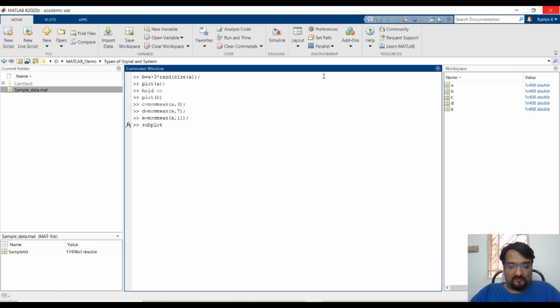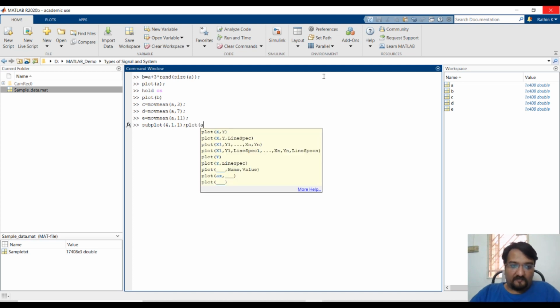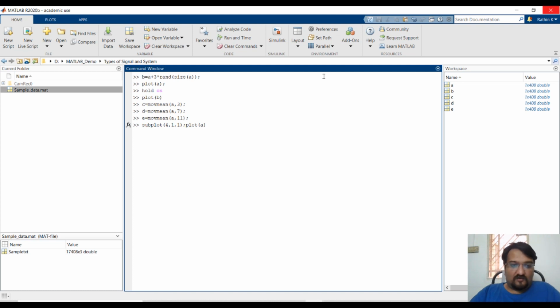So I'm using subplot. I'm going very slowly because it's a first class, so you should understand how it looks. Let's just plot A first, the original sequence.